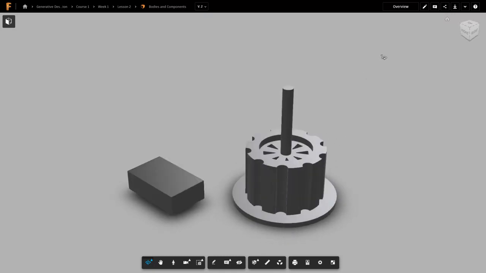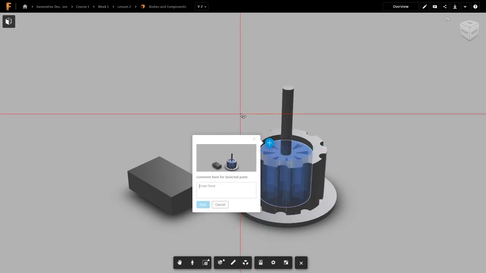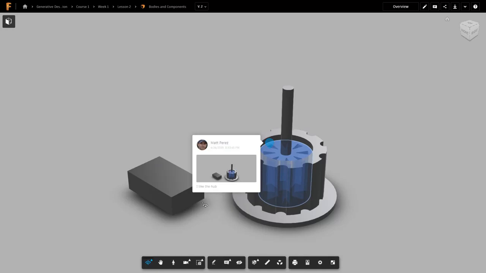We do still have some basic navigation tools. We can use our view cube in the right-hand corner. We can use some of our navigation tools in the bottom section, as well as things like markup and placing comments. We can create a comment on a point, for example here, and notice that it captures the image, and we can say, I like the hub. Then we can post that comment.